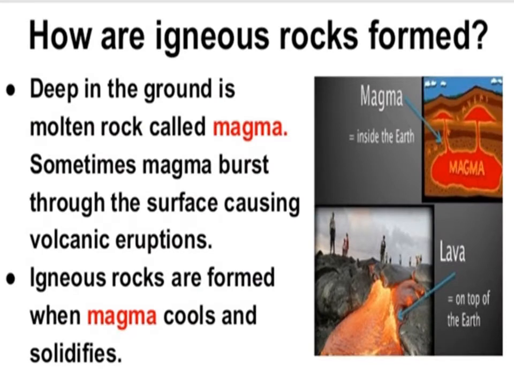How are igneous rocks formed? Deep in the ground is molten rock called magma. In this diagram, magma is inside the earth and lava is on the top of the earth. Sometimes magma bursts through the surface causing a volcanic eruption. Igneous rocks are formed when magma cools and solidifies.